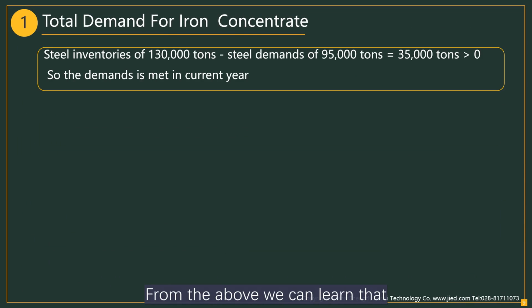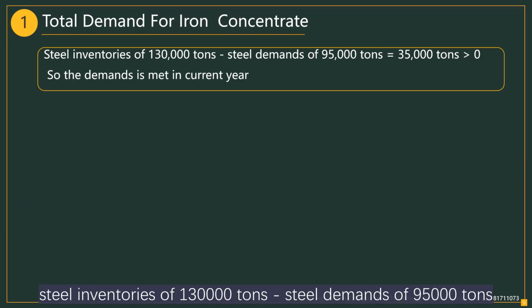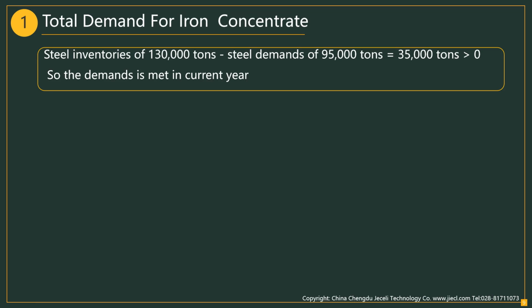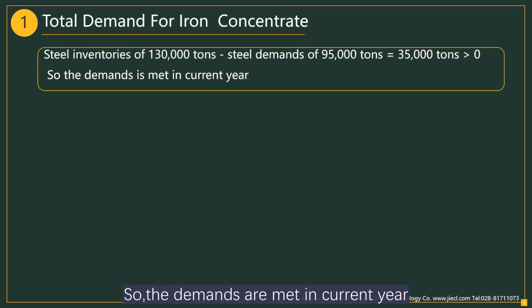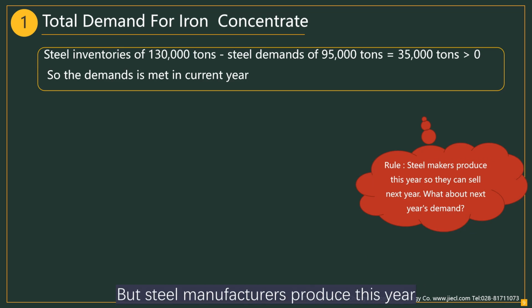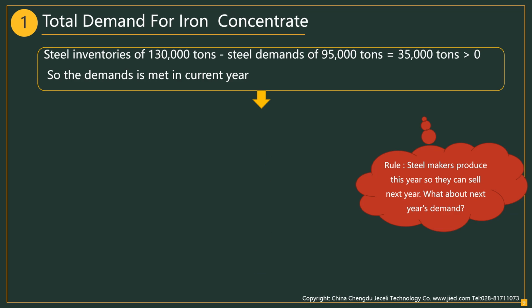From the above we can learn that steel inventories of 130,000 tons minus steel demands of 95,000 tons is equal to 35,000 tons, which is more than 0. So, the demands are met in the current year. But steel manufacturers produce this year so that they can sell next year. What about next year's demand?